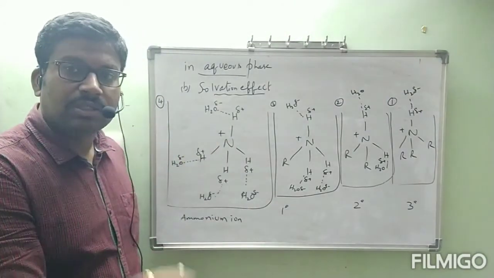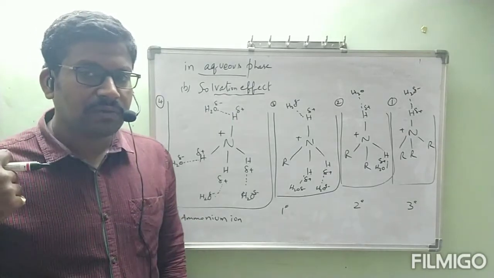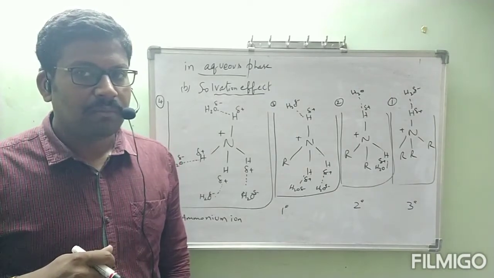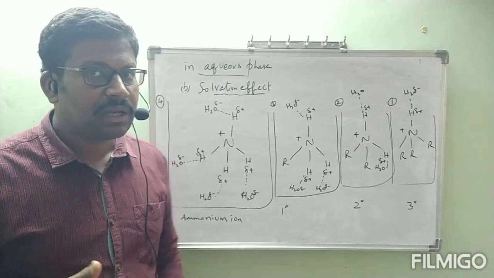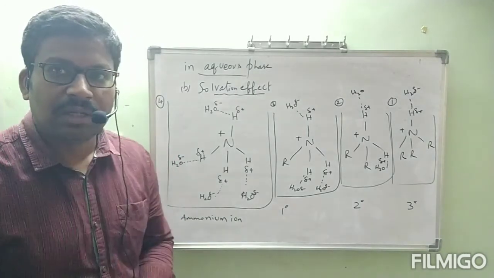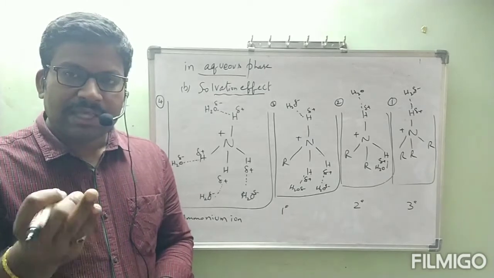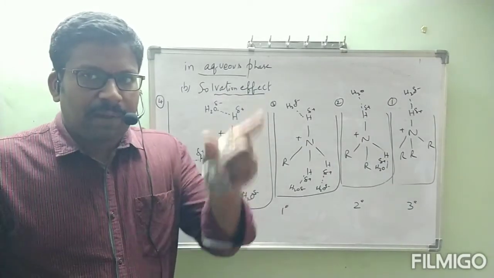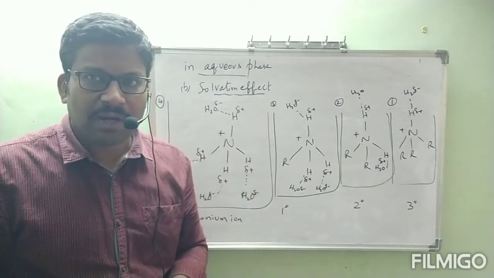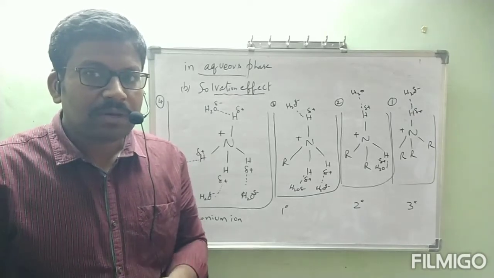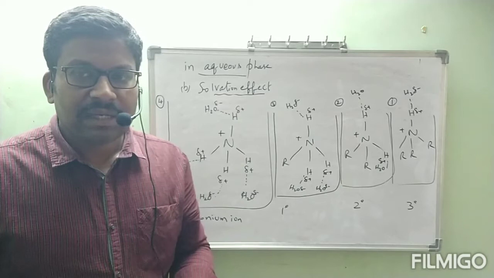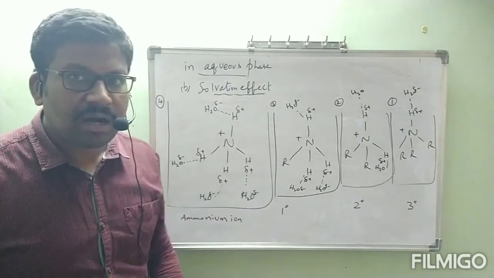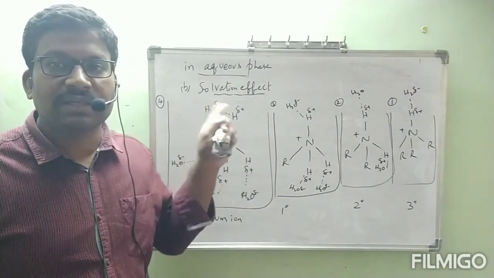That is this one. So consecutively, ammonia is more basic in nature, because it is able to donate the lone pair of electrons easily, and it will form the more stable ammonium ion in water. So ammonia, primary amine, secondary amine, tertiary amine, if they are added to water separately, individually, whichever easily forms the stable ammonium ion is more basic in nature, which is ammonia. That's why now the basic order according to the solvation effect.